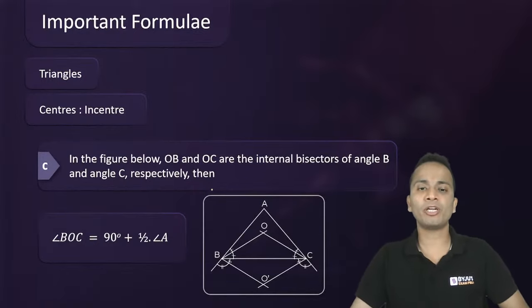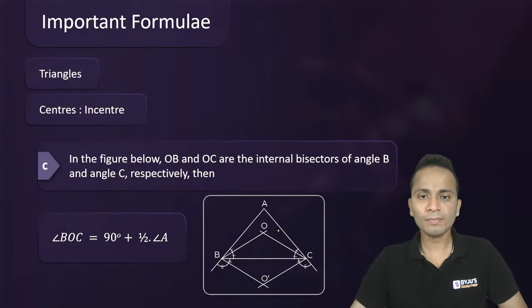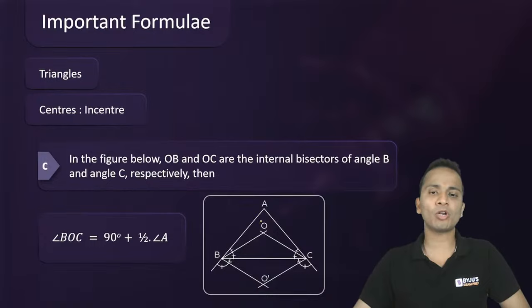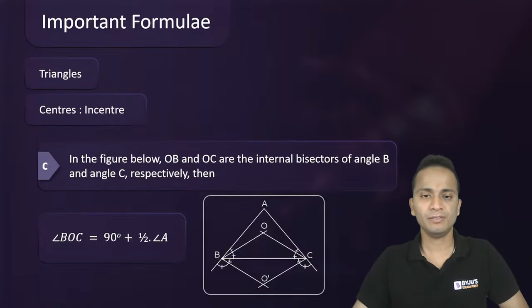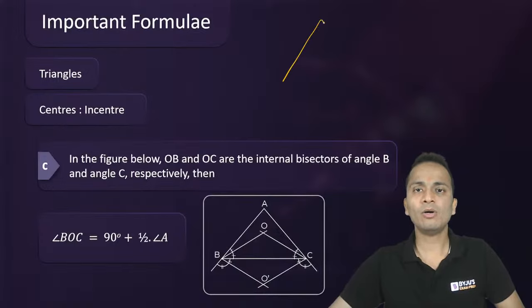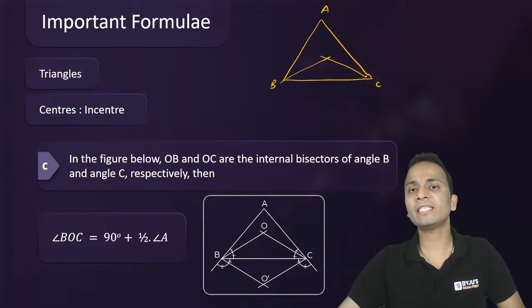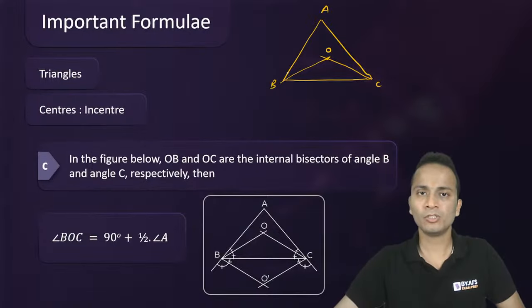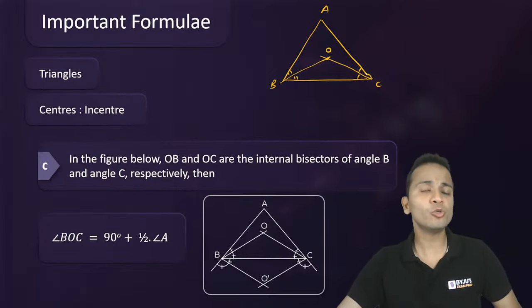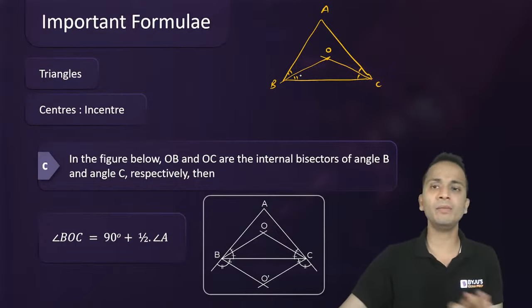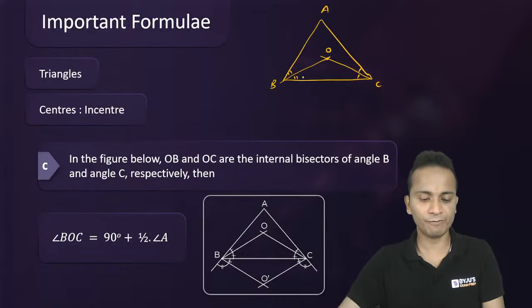Now this is a very important relation. First of all, what I have done is I've taken triangle ABC. Look at the figure at the bottom of your screen. In this triangle ABC, I have drawn interior angle bisectors of angle B and angle C. Now they intersect, let's say, at a point O. So these two angles are equal and these two angles are equal. OB and OC are the angle bisectors of angle B and angle C. I've drawn the figure separately for all of you.